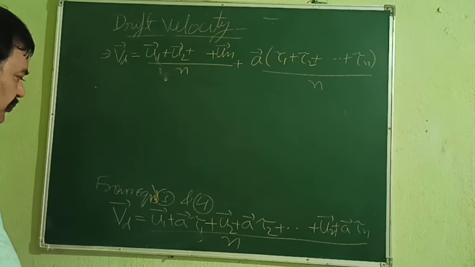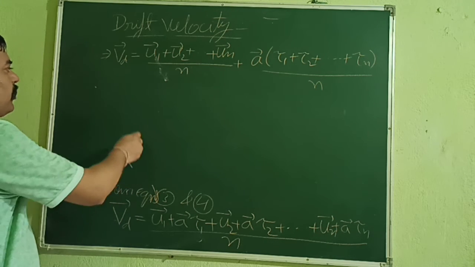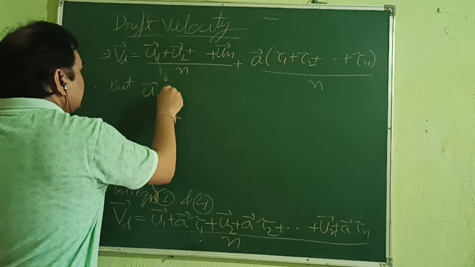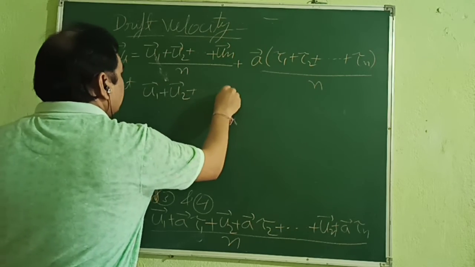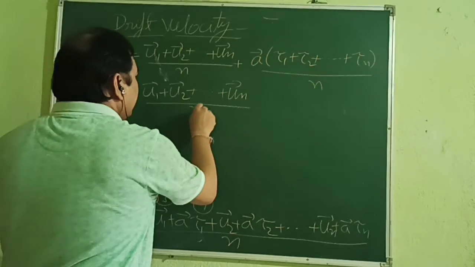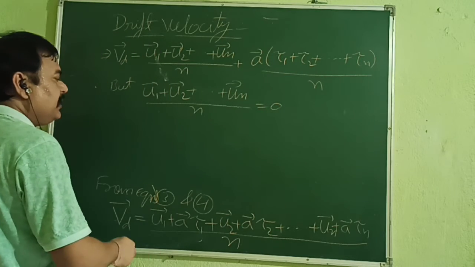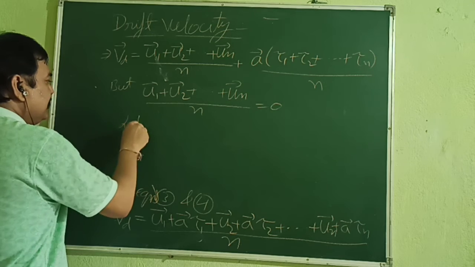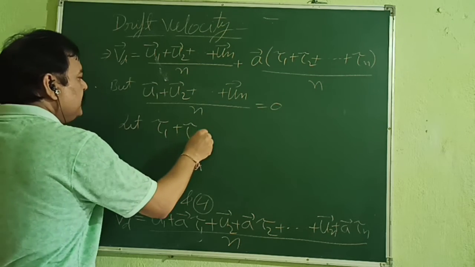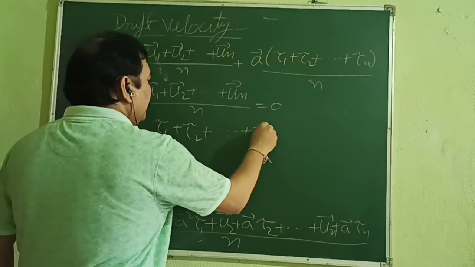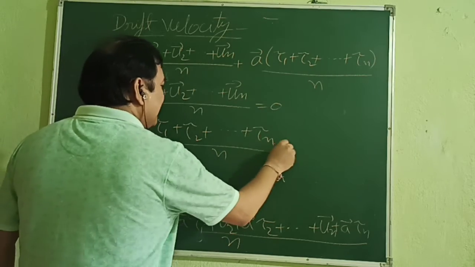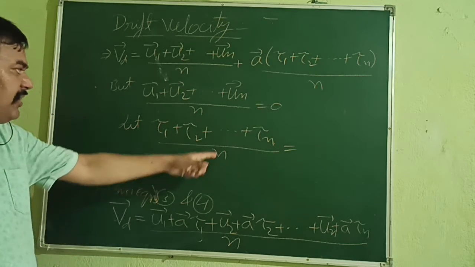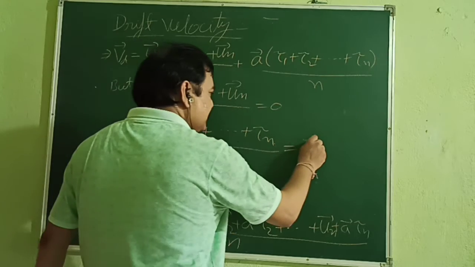We have used those two equations. Now u1 plus u2 plus dot dot dot plus un upon n is equal to 0, that we already know. Also, tau 1 plus tau 2 plus dot dot dot plus tau n upon n, what is this? These are all the relaxation times of different electrons, and when you find this, it is denoted by tau.